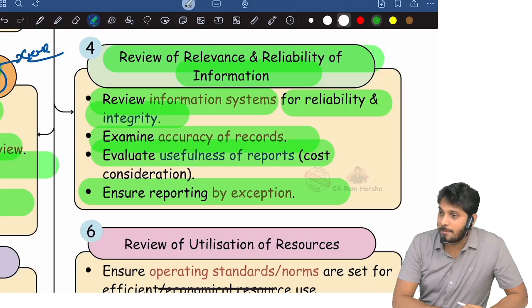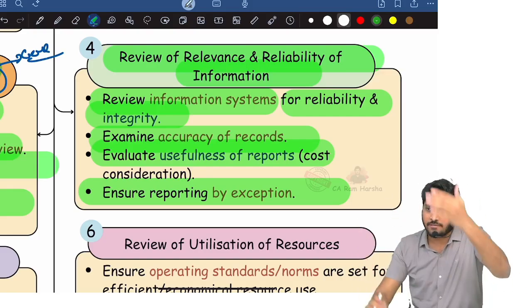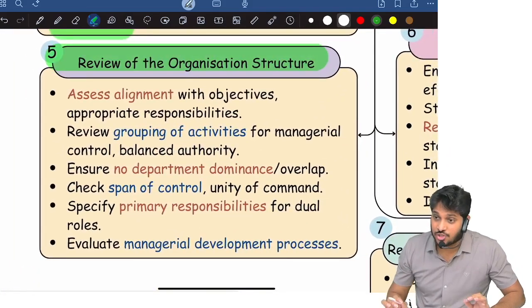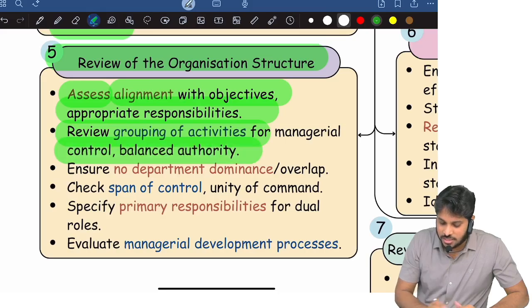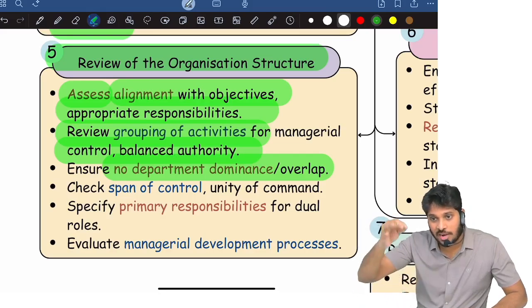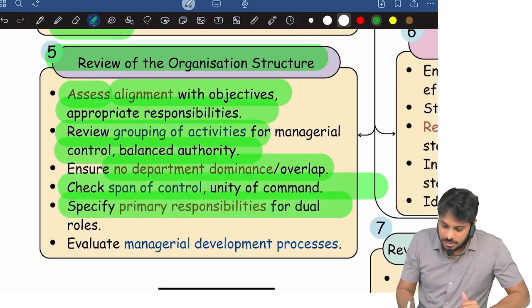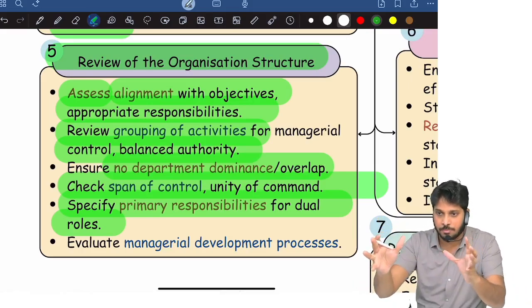Ensure reporting by exception. So internal auditors, after reviewing all these reports, will give a report to the management where they identified exceptions. Then they need to review organizational structure to ensure alignment with objectives. Review grouping of activities for managerial control and see that there is a balanced authority. See that there is no particular department dominance and there are no overlapping controls. And check span of control, unity of command. Specify primary responsibilities in case a particular activity is given to dual people.